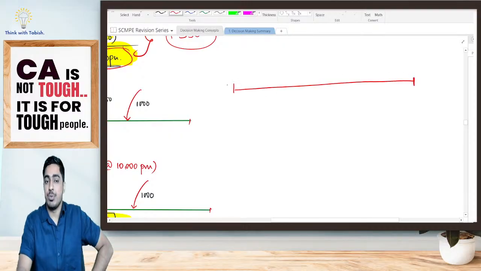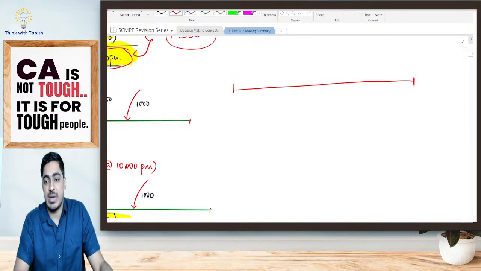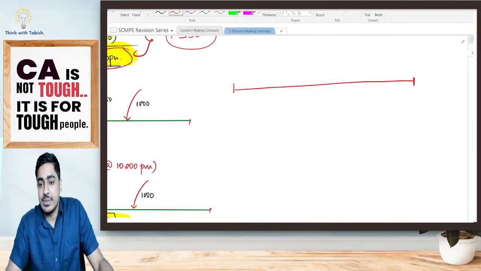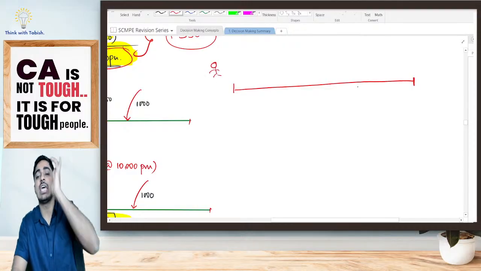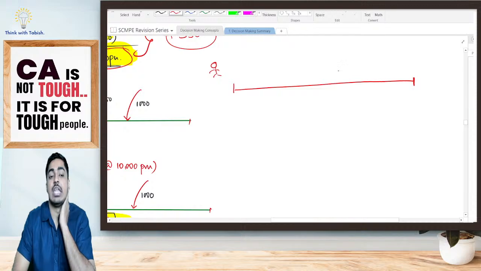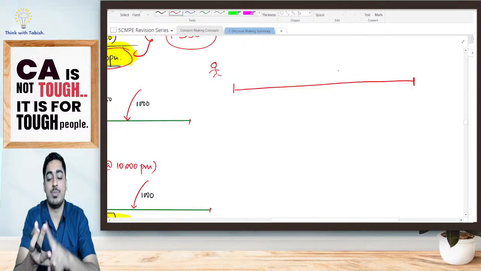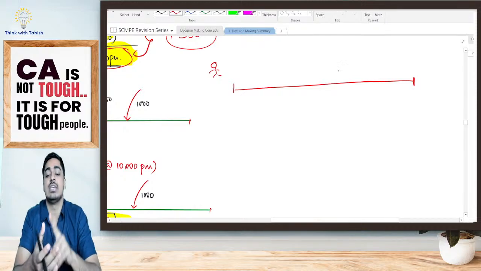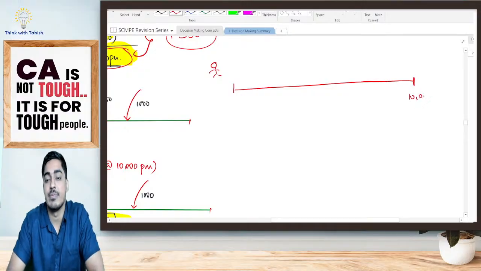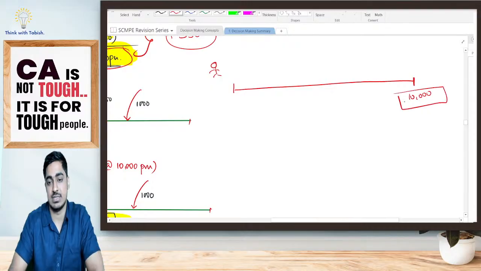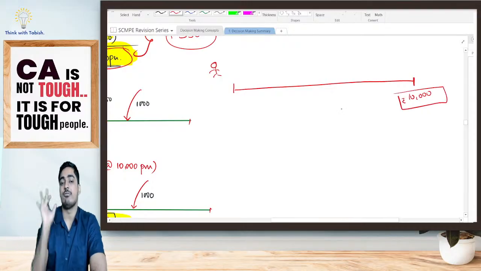There is one employee. Suppose I take the employee name as Ashwin. Ashwin is my employee. I have told Ashwin that for 1 month I am going to pay you 10,000 rupees. Whether he produces shirt, pant, or doesn't produce, whether he sleeps, whatever he does, by the end of the month I have to pay him 10,000 rupees. Yes or no, everyone? Correct. So whether he produces or not, I have to pay him 10,000 rupees.